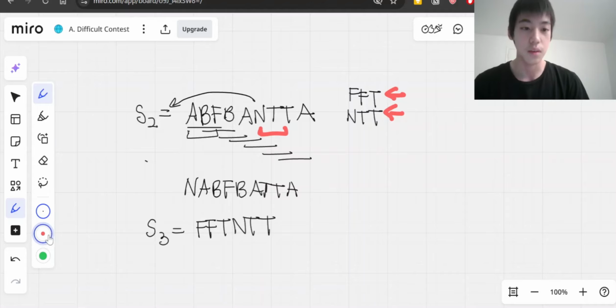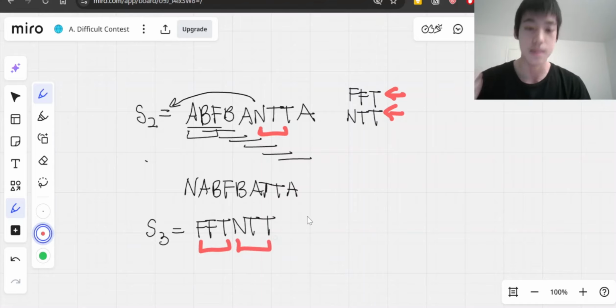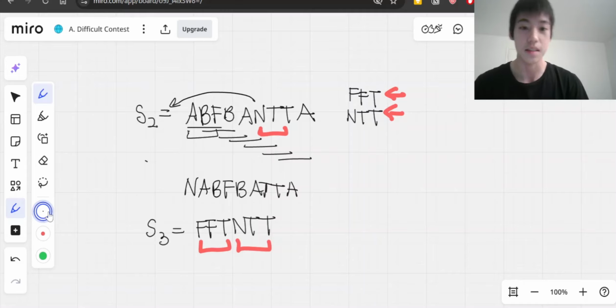We see that we already have two occurrences of the bad substrings, and this means that contest string 3 is hard, and we want to just rearrange it. Because if the original string is not difficult, then we can just print it as is. In this case, maybe we can try, well, first we want to get rid of the FFT, so we can do that by putting the T over there. So the string is going to be TFF NTT.